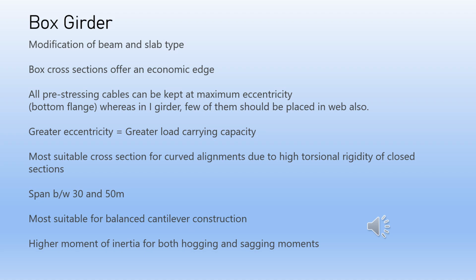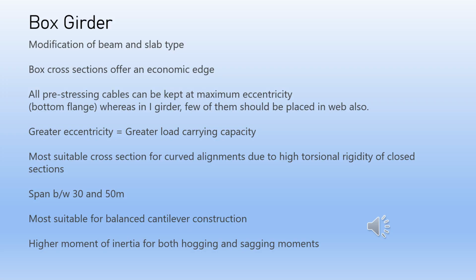It is the most suitable cross-section for curved alignments due to the high torsional rigidity of closed sections when compared to open sections like I-girders. It is usually used for spans between 30 and 50 meters. The superstructure can be made of pre-stressed concrete, which is the most common, or of reinforced concrete. In addition, box-type structural forms are more suitable for balanced cantilever construction than conventional girders.